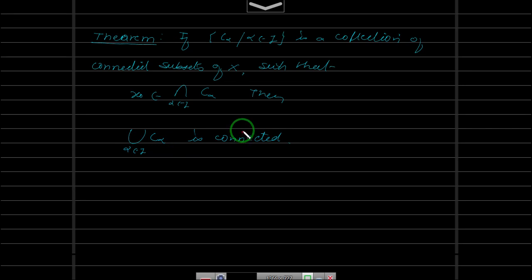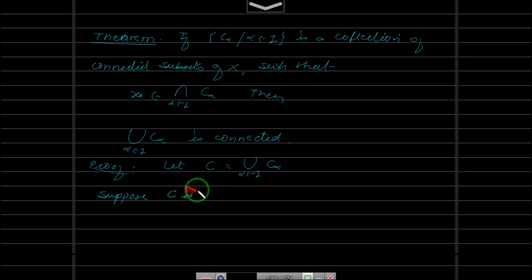Okay, so if you analyze this, if you have a collection of connected subsets which has a point in common, then the union of all those spaces is also a connected space. So this is a very simple elementary proof. Let us prove this. Let C equal the union over alpha belongs to I of C alpha. We need to show that it is connected. Let us assume, to the contrary, that this union is not connected. Let's see which contradiction we will get.